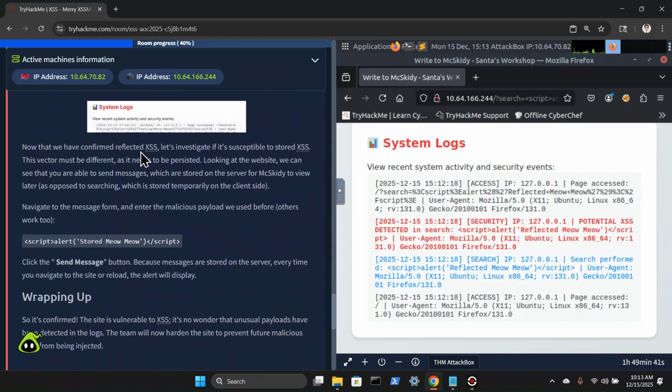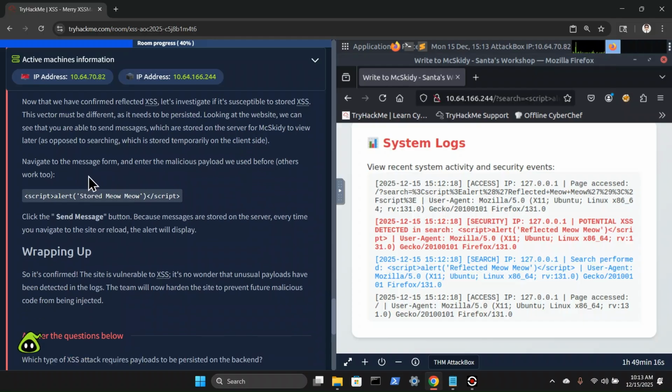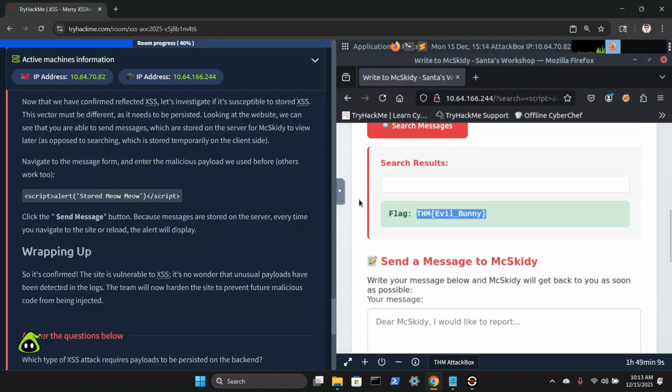And now that we have confirmed reflected XSS, let's investigate if it's susceptible to stored XSS. This vector must be different as it needs to be persisted. Looking at the website, we can see that you are able to send messages which are stored on the server for Mixkitty to view later, as opposed to searching, which is stored temporarily on the client side. Navigate to the message form and enter the malicious payload we used before. Others work too, but we're going to use that one.